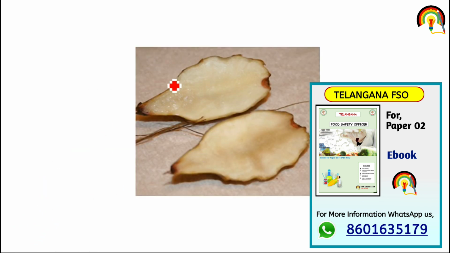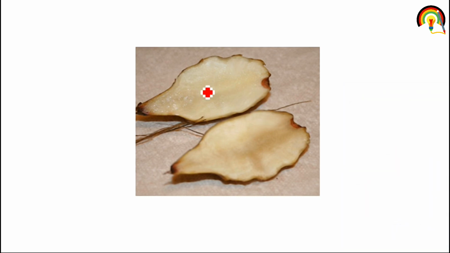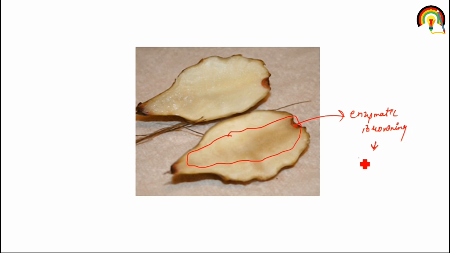Like this, let's suppose this is a potato, and if I cut it into two halves and keep it for half an hour, it shows brown color. And enzymatic browning is responsible for that. Polyphenol oxidase catalyzes the oxidation of phenol, it forms quinone, and then melanin, and this is responsible for brown pigment.